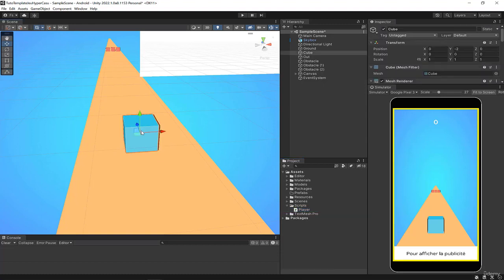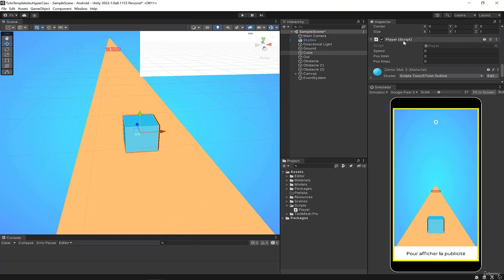And normally, if I click on the cube and look at its components, we'll find the script player here with the three public variables that we created. For the movement speed, I'll put a very small value, 0.01 for example. Why so small? Because nowadays screens have a lot of pixels and Unity's touch is not necessarily very precise if you have large values. Each pixel offset corresponds to a movement of the cube, and by setting a very small value in the speed, I'll be able to try to make the movement of the cube correspond more or less to the movement of the thumb on the screen.